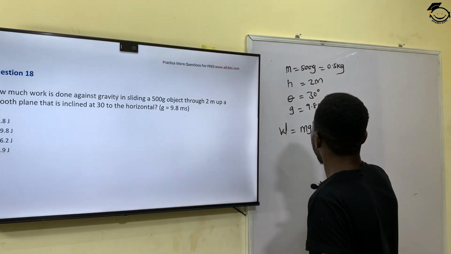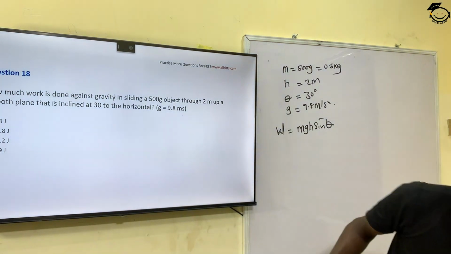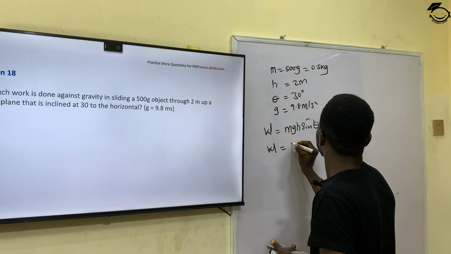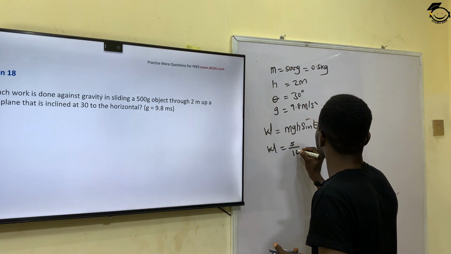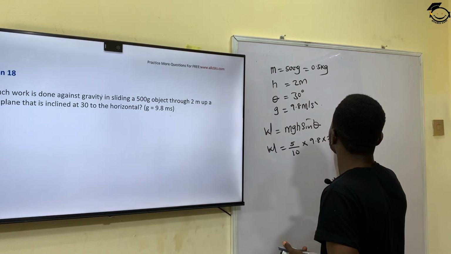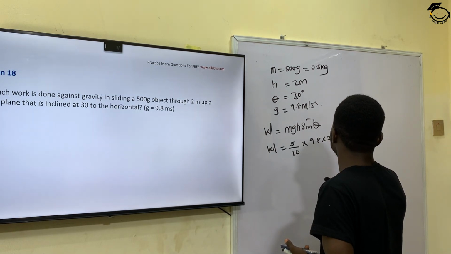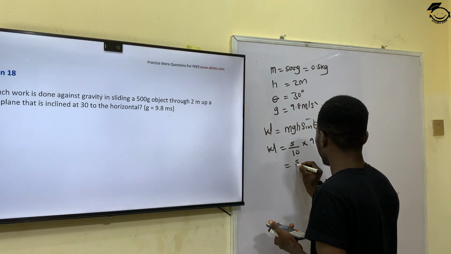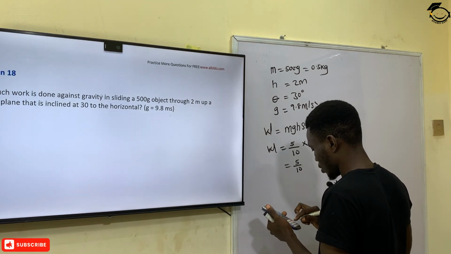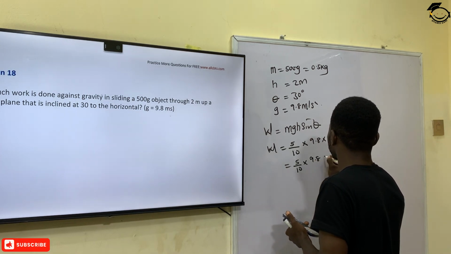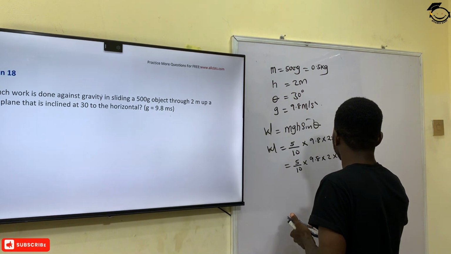mgh sine theta. So this is the same thing as saying that my work done is equal to 5/10 times 9.8 times 2 times sine 30. So this is the same as 5/10 times 9.8 times 2 times 1 over 2.